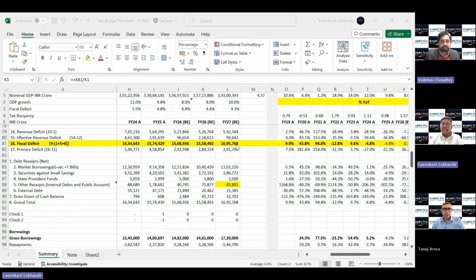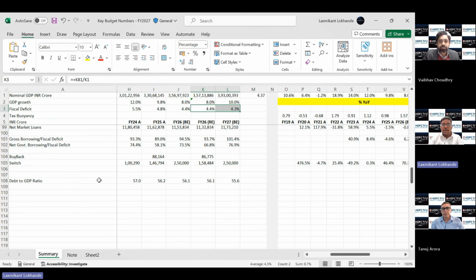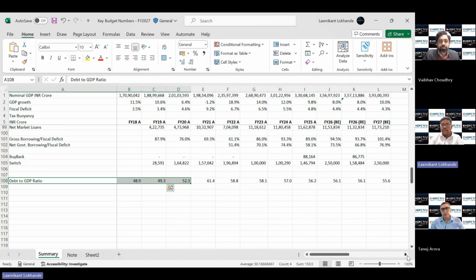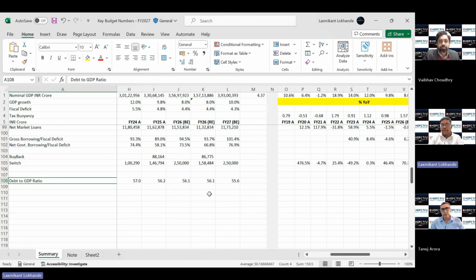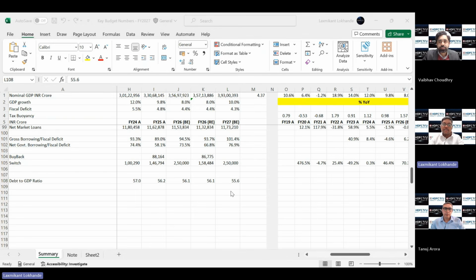Sorry, Tanuj, you were saying. Yeah, and these numbers are crucial from an overall macro standpoint, because when we talk about global or sovereign ratings, global rating agencies give a lot of weightage to these numbers. Another number is obviously the debt to GDP ratio. Starting from FY'27, the government is also targeting a debt to GDP target. This number was always there, but now they have officially put it into the target as per the FRBM Act, and the target by FY'31 is 50 plus minus 1%.